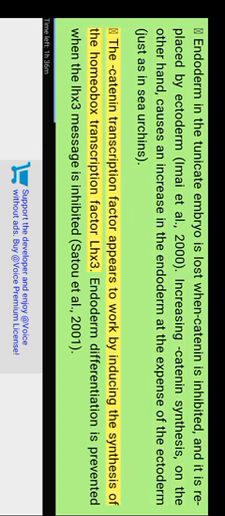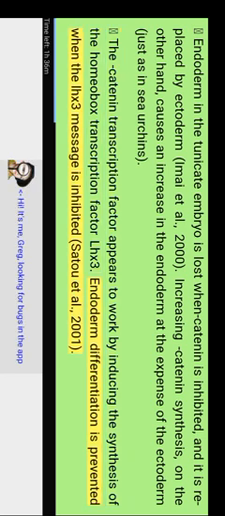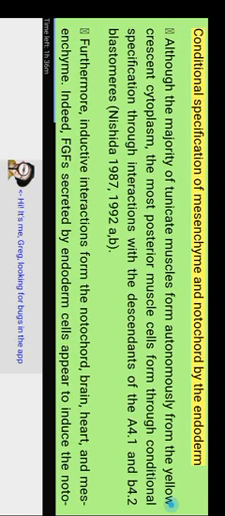The catenin transcription factor appears to work by inducing the synthesis of the homeobox transcription factor LHX3. Endoderm differentiation is prevented when the LHX3 message is inhibited (Satou et al. 2001). Conditional specification of mesenchyme and notochord by the endoderm.